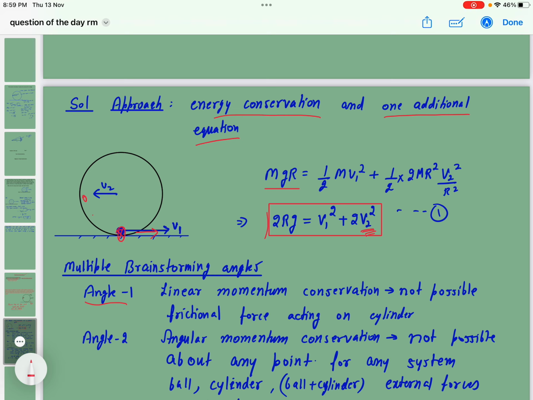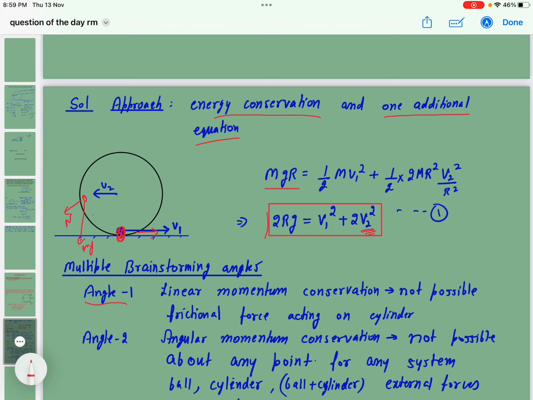But if I take cylinder and ball as one system, the gravitational force on the ball produces torque about the contact point, so we cannot conserve angular momentum about it. If I take the cylinder only as my system, the normal reaction exerted by the ball on the cylinder will exert torque.